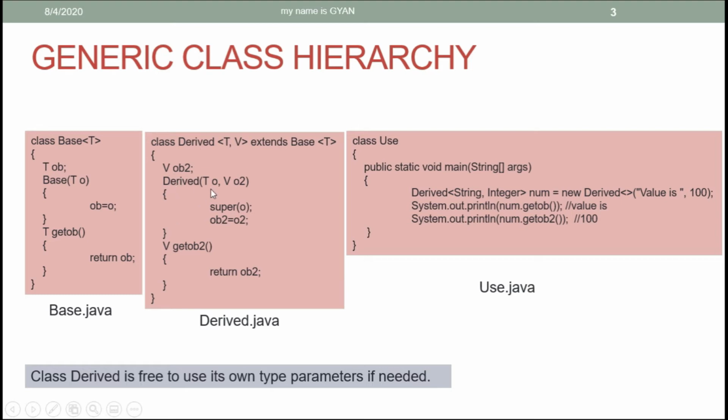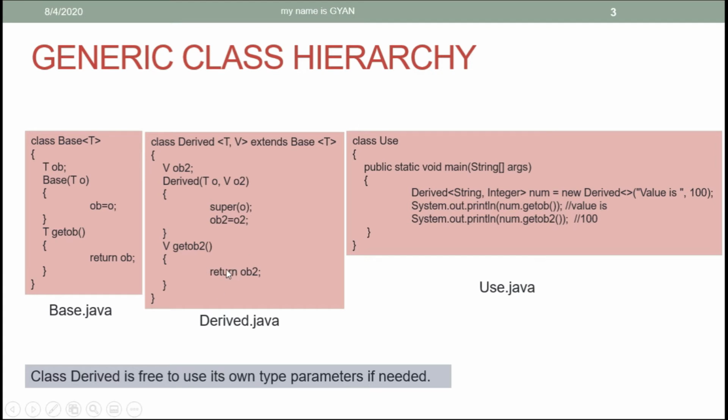of the class Derived. The formal argument of type B in the parameterized constructor of Derived is used to initialize ob2, but the formal argument of type T in the parameterized constructor of Derived is used to call the constructor of the base class. Then in the class Derived, we have the getOb2 method, which returns a reference ob2 of type B. The class Base is similar to the previous one, and of course the getOb method gets inherited to the class Derived also.